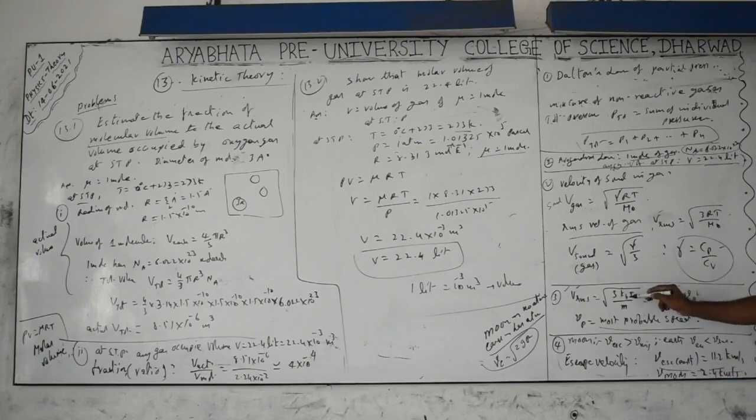But RMS velocity depends on the temperature, of course, and also on the type of gas you are taking. But on average calculation, if you check, for Earth, escape velocity is more than RMS velocity. The RMS velocity of the gas particles is less than the escape velocity of the